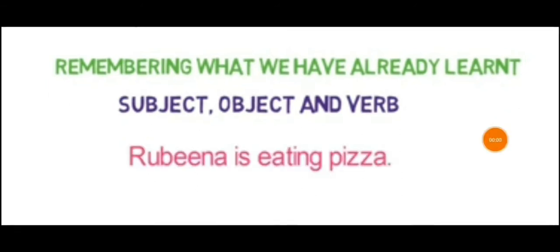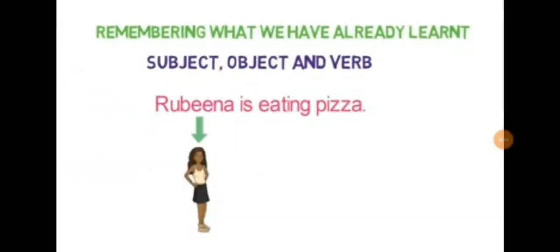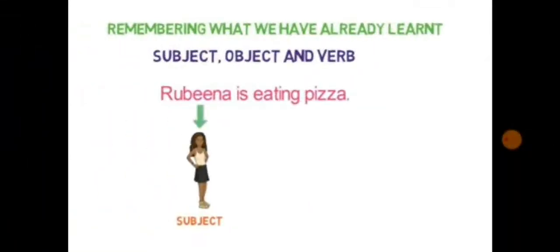Children, before starting, let us quickly remember what we have already learned about subject, object, and verb. Let's understand it with an example. Rubina is eating pizza. Children, here who is doing the action? It's Rubina. So, Rubina is the subject here.